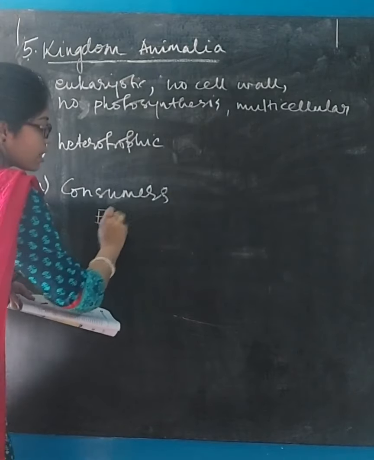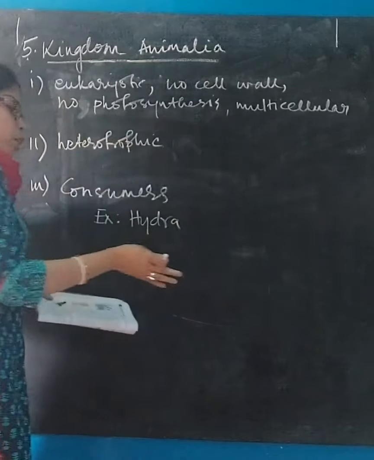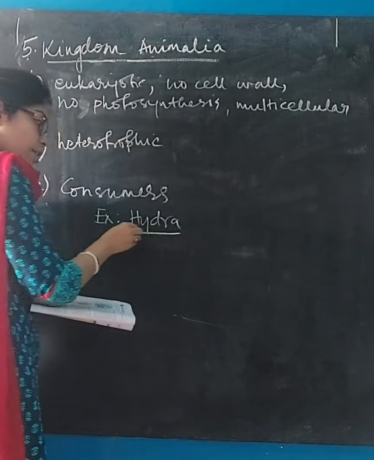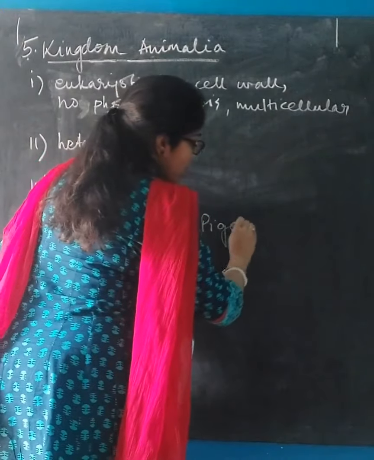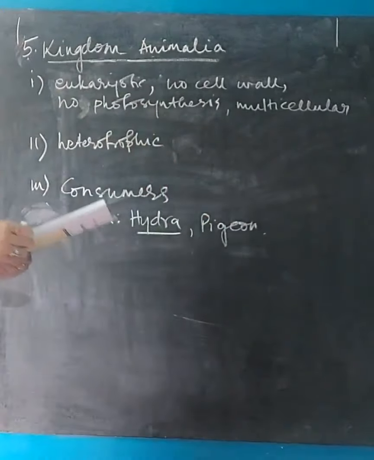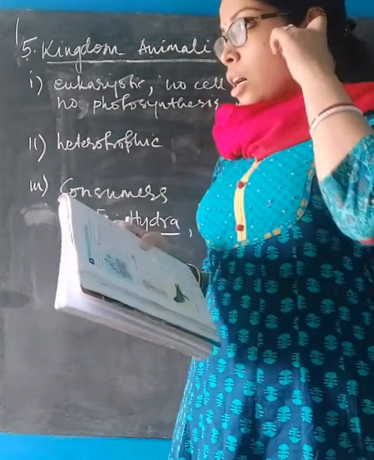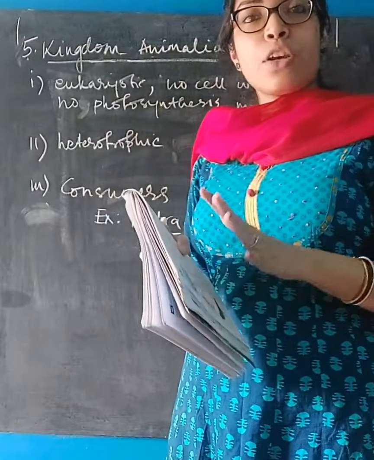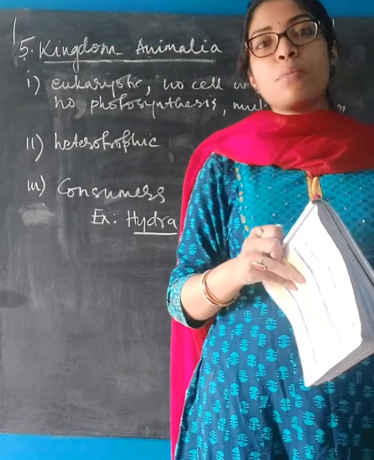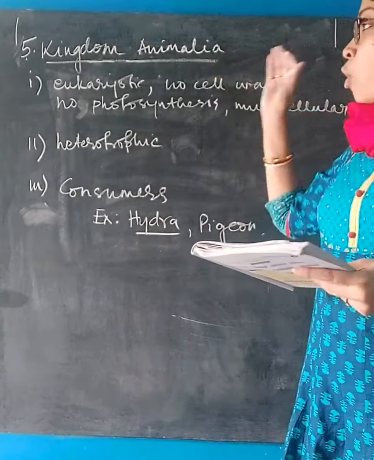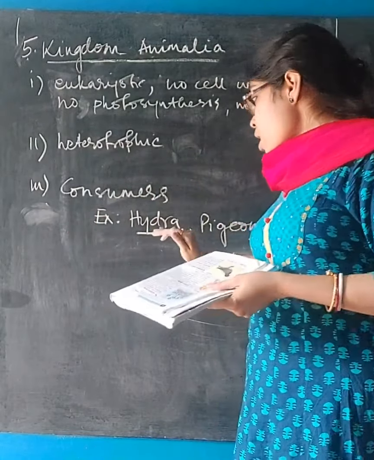Example, you can give any example of animals. Hydra, you may or may not underline, it is written as a scientific name also or as a common name also. Hydra, pigeon, human being, anything can be the example of kingdom Animalia. So I hope I am clear to you all with all these five kingdom classification given by R.H. Whitaker. The name of R.H. Whitaker is very, very important. You will have to remember that as well. Along with those, all the identified characteristics with all the kingdoms along with their examples.